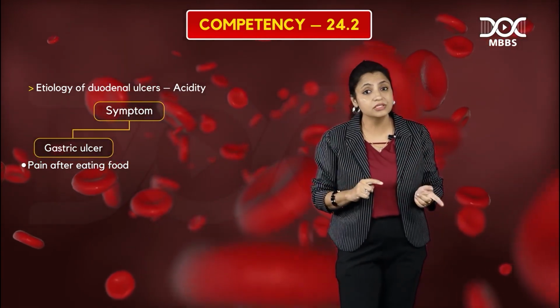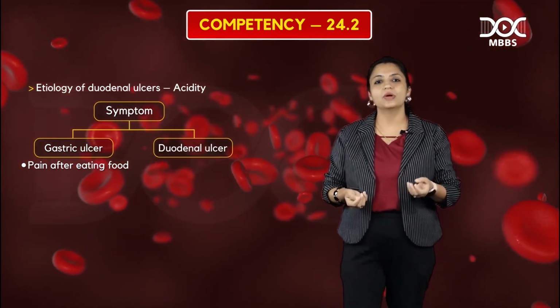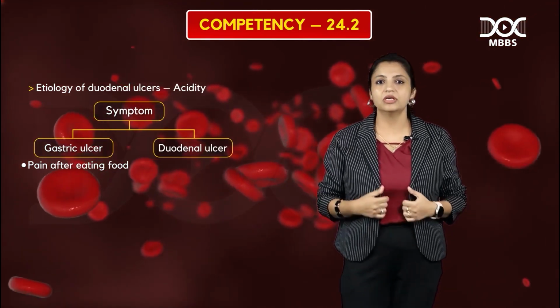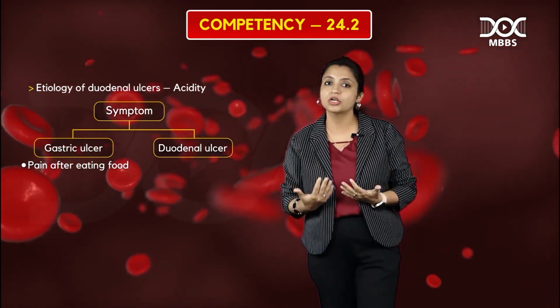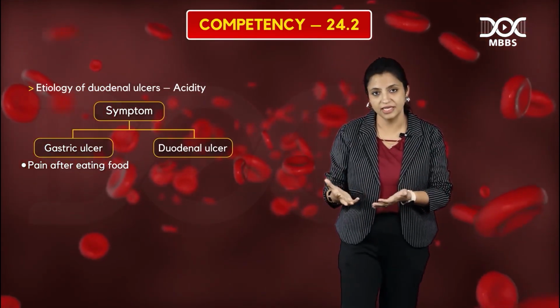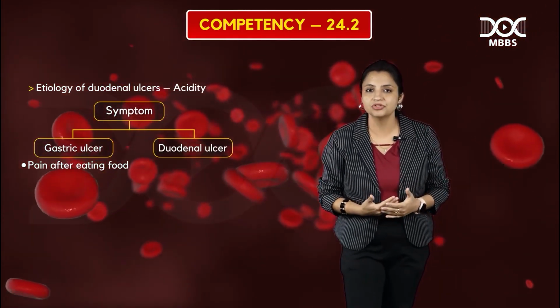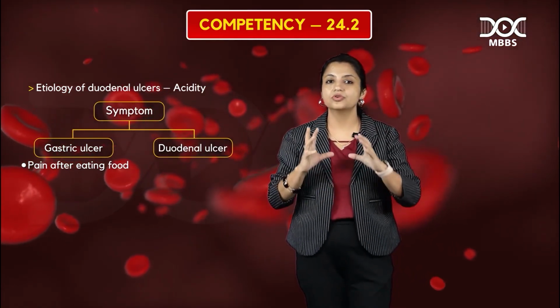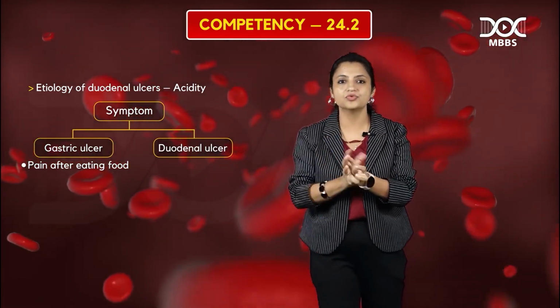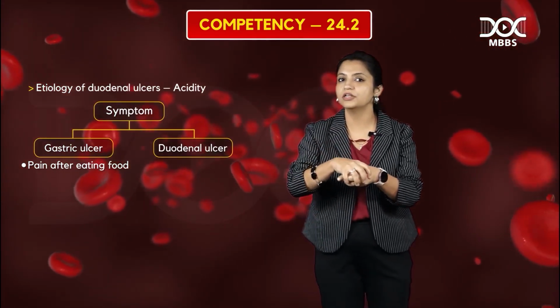But what will be the history given by the duodenal ulcer patient? Whenever the patient is hungry, he wants food but food is not coming. Because of hunger, whatever acid is left will enter the duodenum and damage it. As soon as the patient eats food, the food neutralizes the acid, so it will not enter the duodenum.